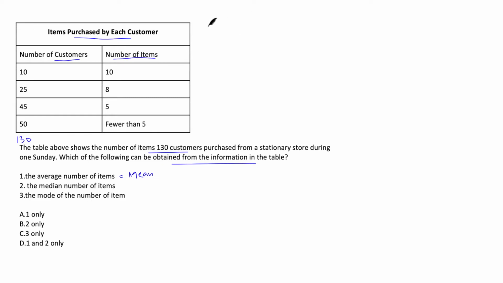So, when we have to calculate the mean, what do we do? We basically need the sum and the total number of items. But for that, you need to identify your variable and your frequency. The frequency is already given to you, 130 customers. And in the question, you will be told what is your variable, what is your commodity, and what's the frequency.